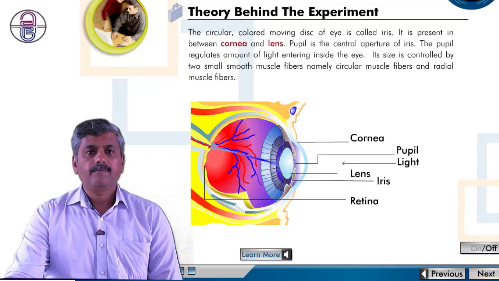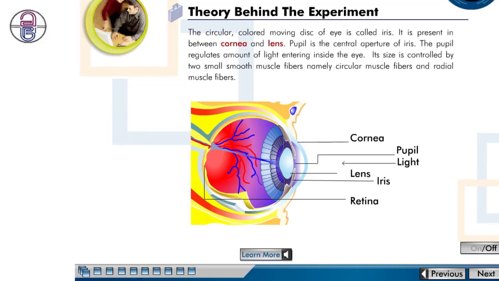The circular, colored, moving disc of the eye is called the iris. It is present between the cornea and the lens. The pupil is the central aperture of the iris. The pupil regulates the amount of light entering the eye. Its size is controlled by two small smooth muscle fibers, namely circular muscle fibers and radial muscle fibers.